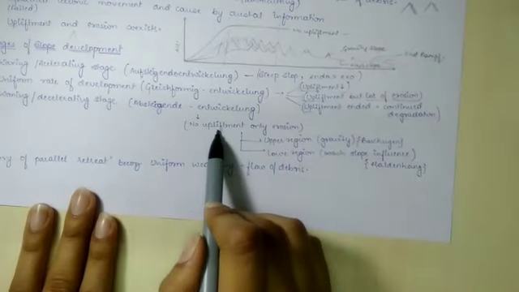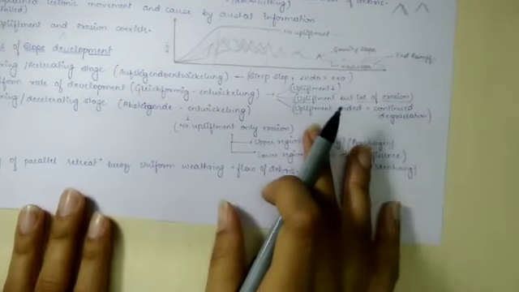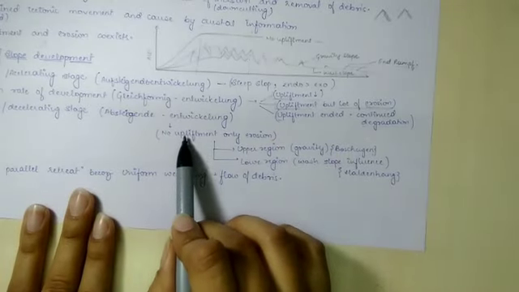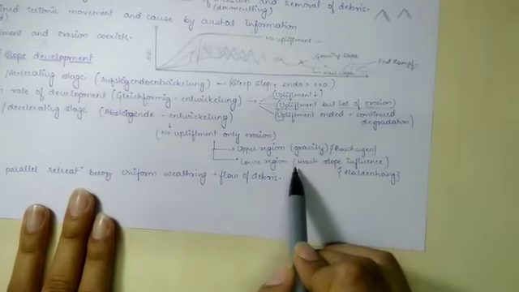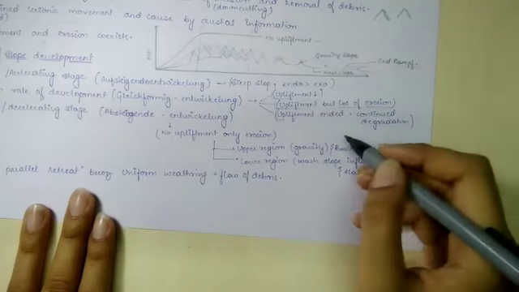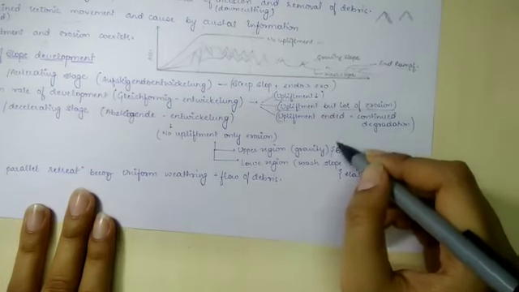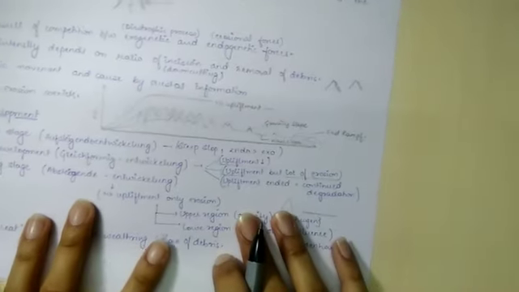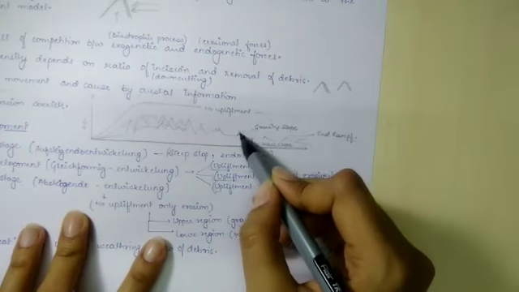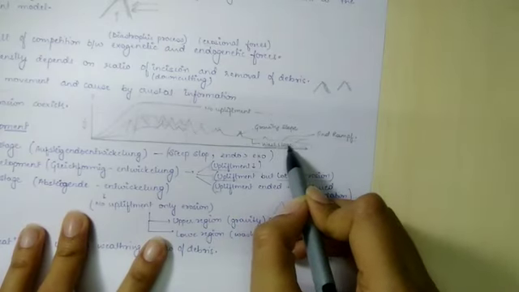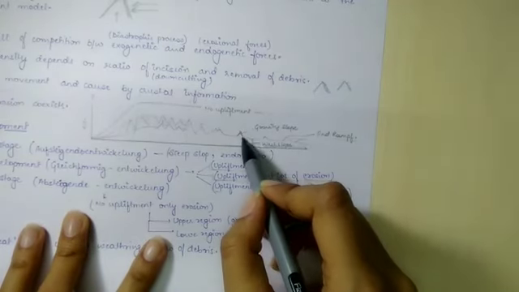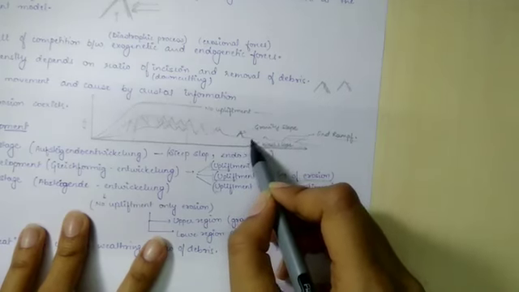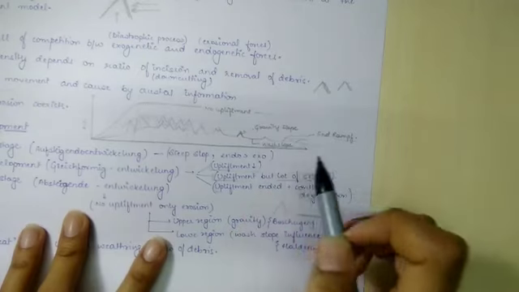Here no upliftment takes place, only erosion takes place. And here we can have two types of slopes, that is gravity slopes and wash slopes. Gravity slopes are high hills, and wash slopes are flat. Here you can see gravity slopes and wash slopes. Here the erosional process is slow, and here the erosional process is much faster.